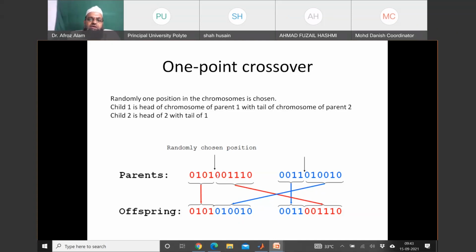So let us cut the parents at the position which is randomly achieved, and suppose it is 4. Then you can see that the two parts of the two parents are interchanged to form two offspring having the same number of genes.